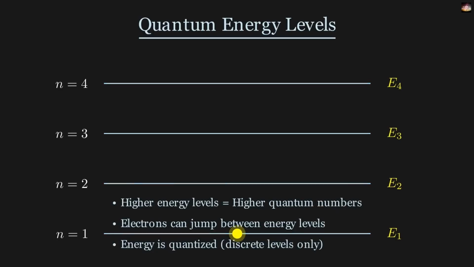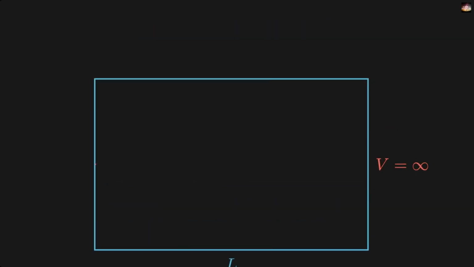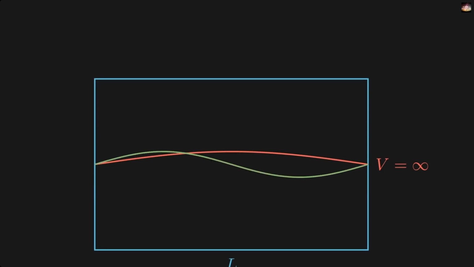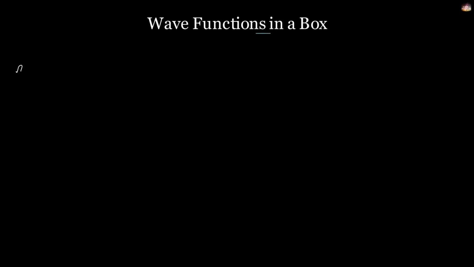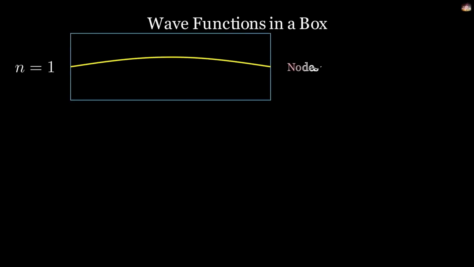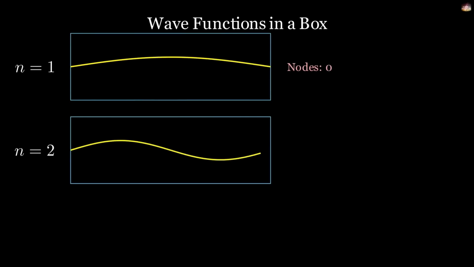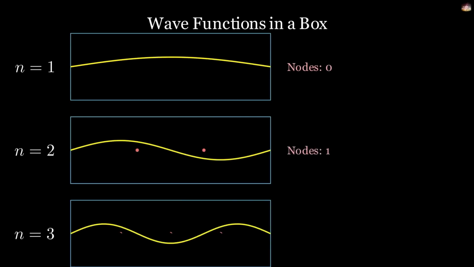You can understand it like this. Since our electron is inside a box, it means that the waves of the electron inside the box can only exist up to the boundaries of that box. There is zero probability of finding the electron outside the box. In fact, here we have imposed a boundary condition for this system that the electron can only be confined inside this box. It cannot go outside. This means that at the boundary of the box, our wave function must always be zero. If it is not zero there, then it means that our electron is also present outside the box. And we know that this is not the case.